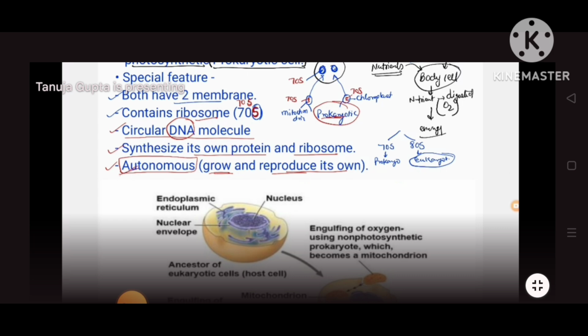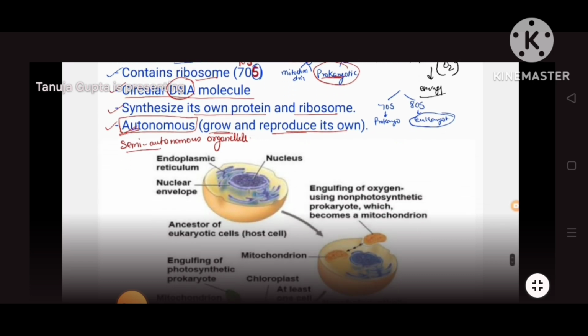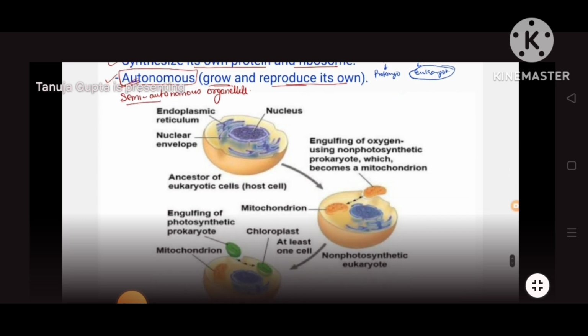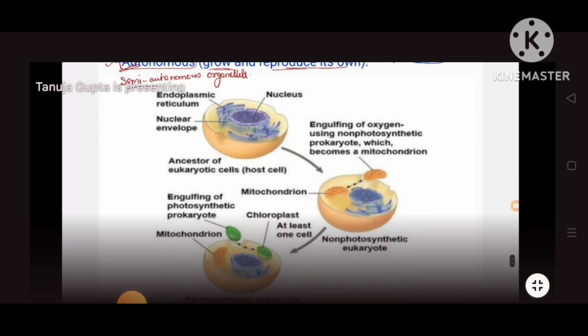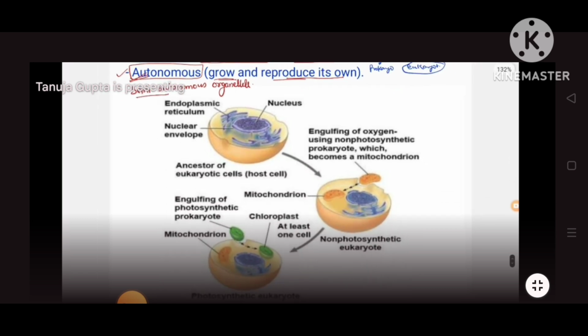That's why, instead of autonomous, they are called semi-autonomous organelles. Why are we saying semi-autonomous? Completely they are not independently living, because they are still present inside the eukaryote. That's why they are considered semi-autonomous, not autonomous. Okay, so this is what the theory told over here.